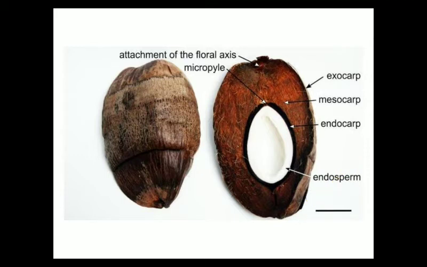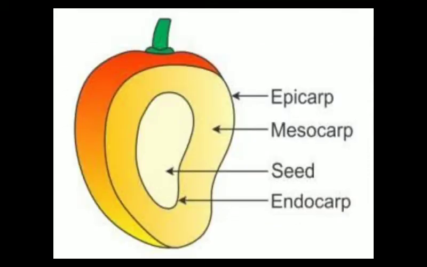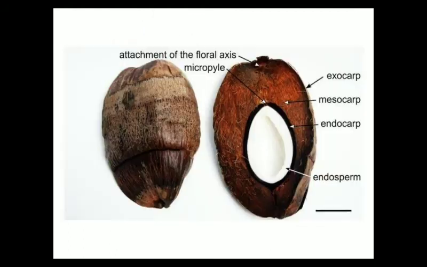So what is the edible part in case of mango fruit? The answer will be the pulpy mesocarp. If a question comes that what is the edible part in coconut, then the answer should be the endosperm. In coconut nobody eats the mesocarp, so what we eat in coconut is the endosperm.